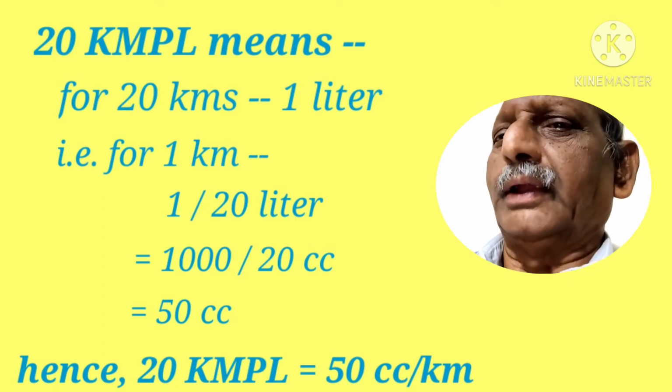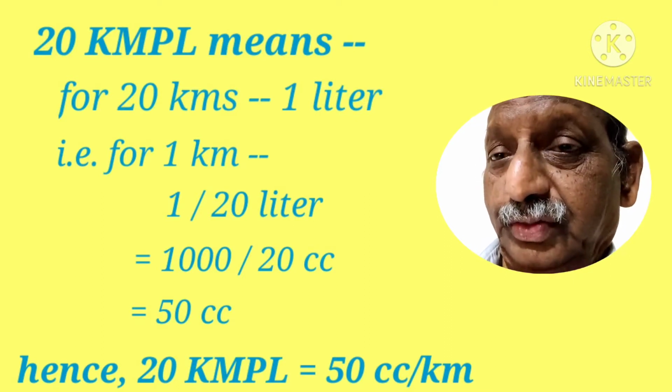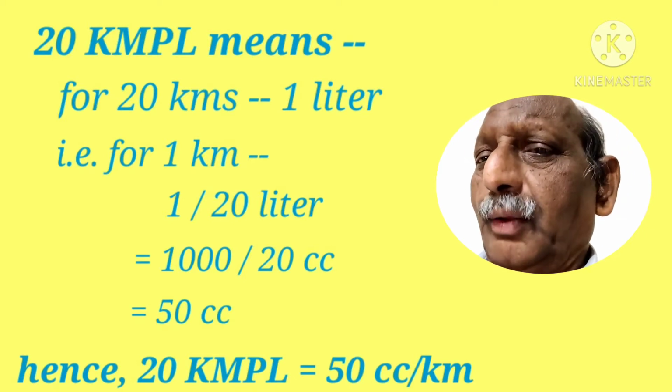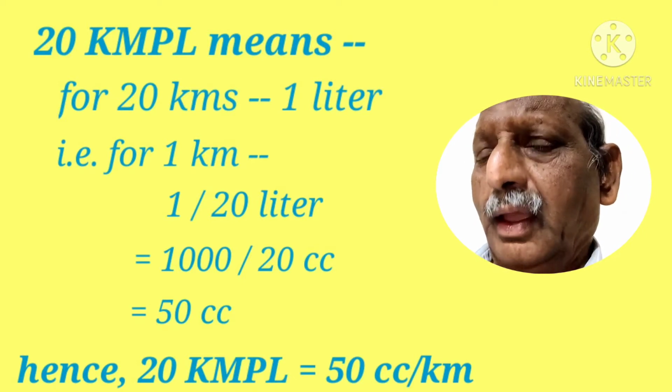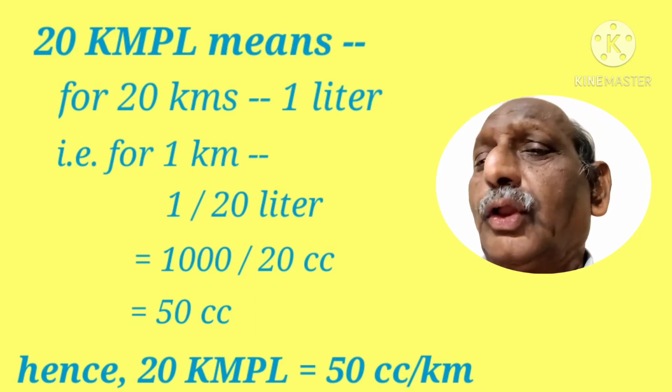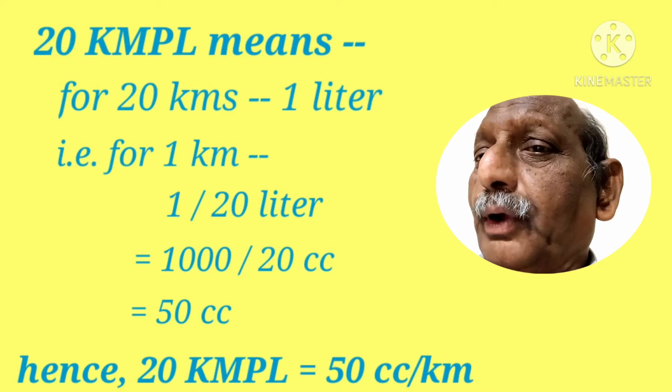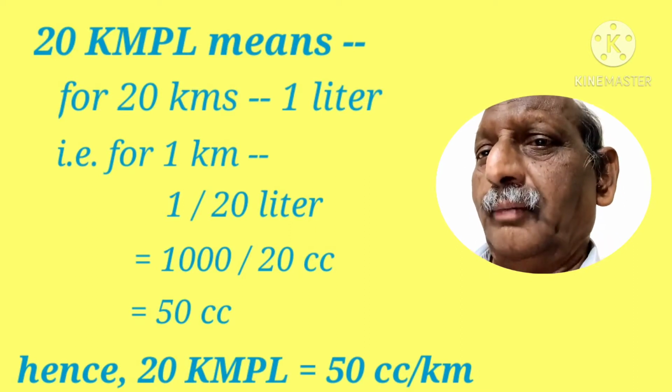If I want to convert it on per kilometer basis, what I will say? Instead of 20 kilometers for 1 liter, for 1 kilometer how many liters will I need? Obviously it is only 1 upon 20 liters.